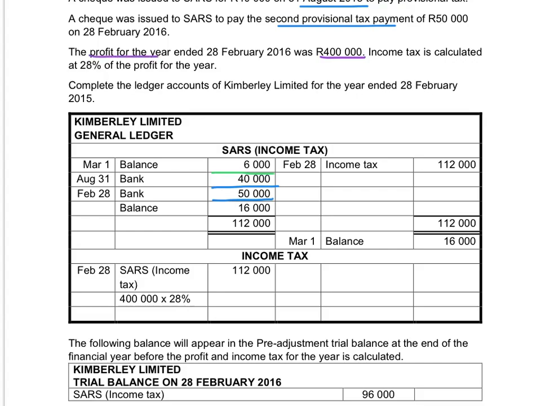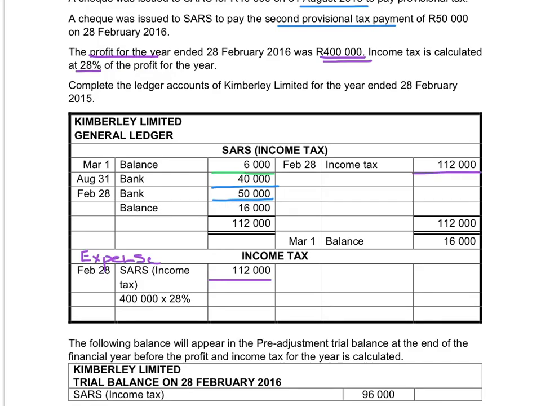Income tax is calculated at 28% on this final profit for the year, and that gives me $112,000. So for the first time, I know what the expense for the business is, and I will debit my expense account with $112,000. Who do we owe the money to? To SARS.